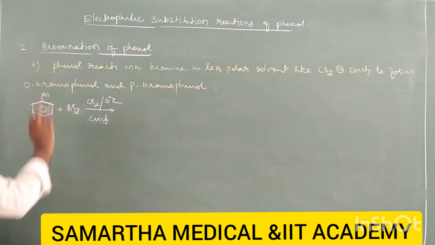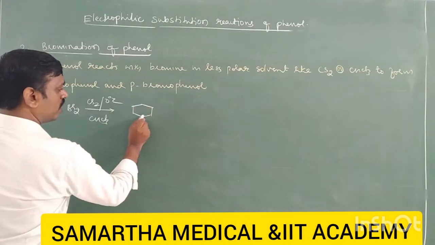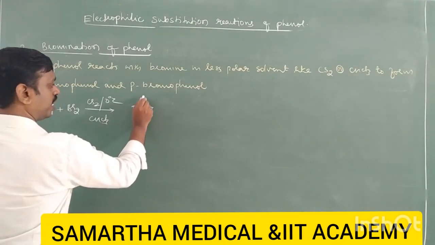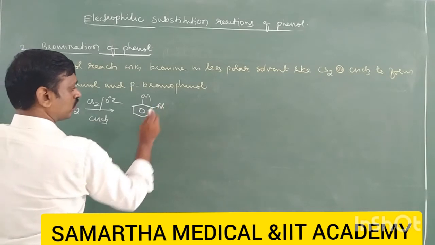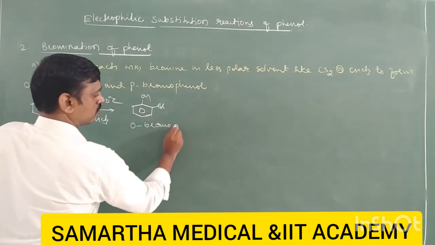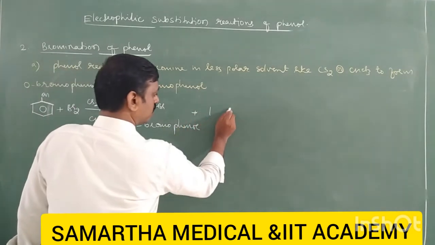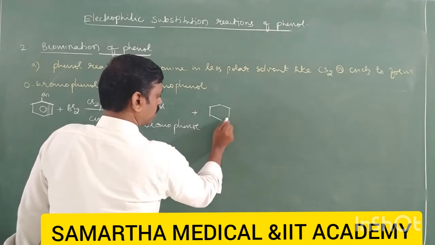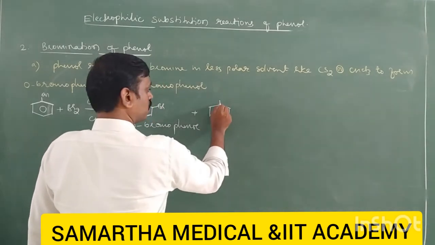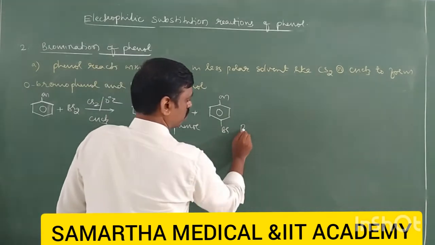In the presence of a less polar solvent, bromine gets substituted at the ortho position, which is called ortho-bromophenol, and bromine may get substituted at the para position also, which is called para-bromophenol.